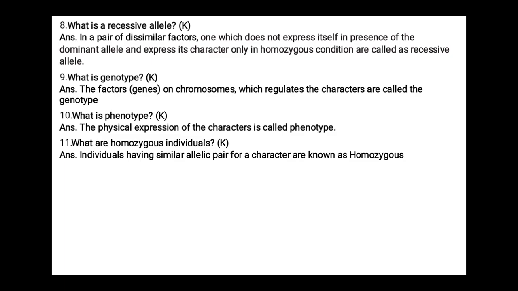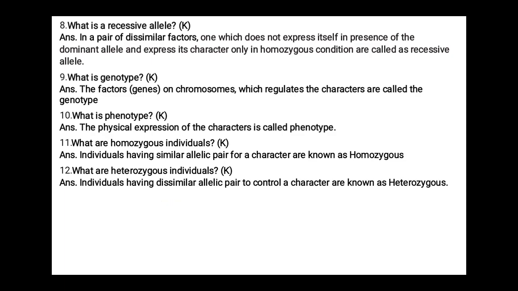Individuals having a similar allelic pair for a character are known as homozygous. What are heterozygous individuals? Individuals having a dissimilar allelic pair to control a character are known as heterozygous.